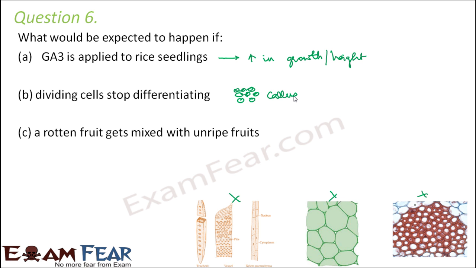A rotten fruit gets mixed with unripe fruits. Now, whenever you keep a rotten fruit with some unripe fruit, the rotten fruit is something which is already ripened and then it is rotten. So ethylene will be emitted from this rotten fruit, and this ethylene will ripen the unripe fruits, because ethylene is the gas which helps in ripening the fruits. So the unripened fruits will also get ripened.